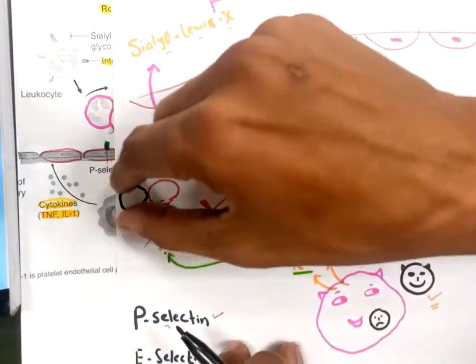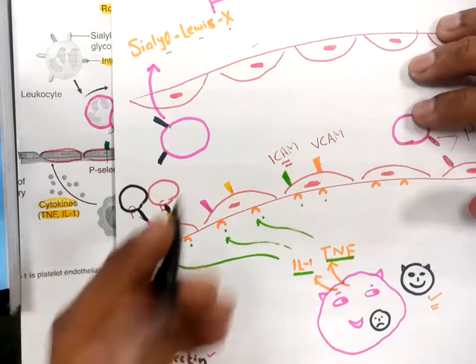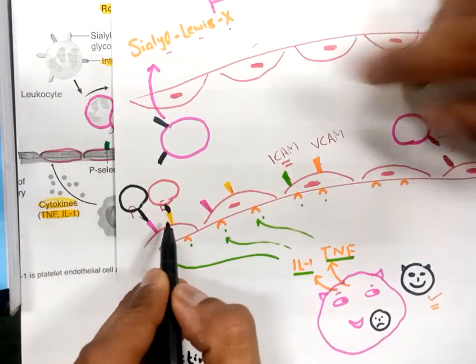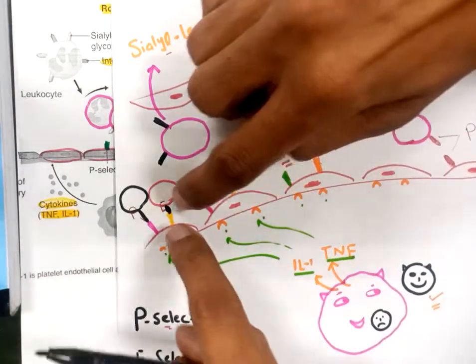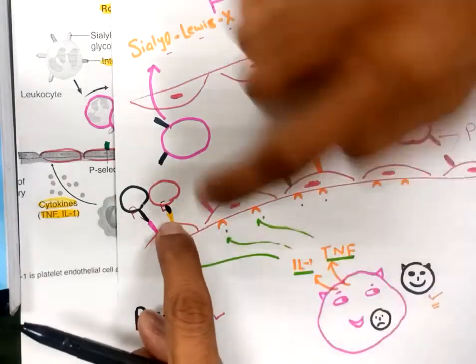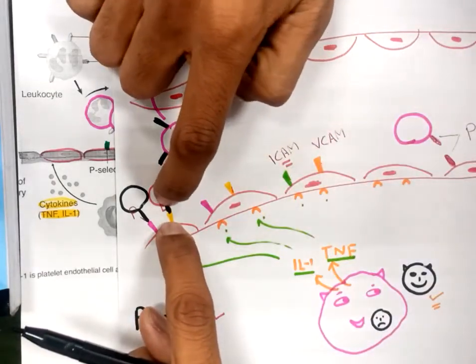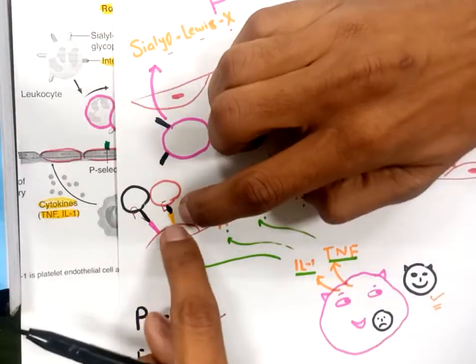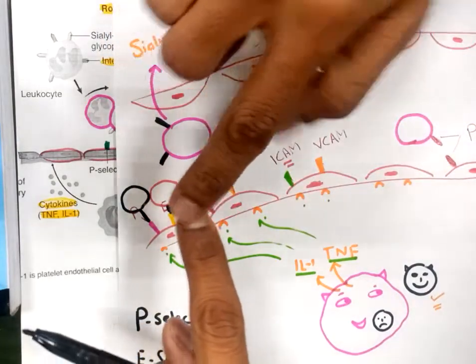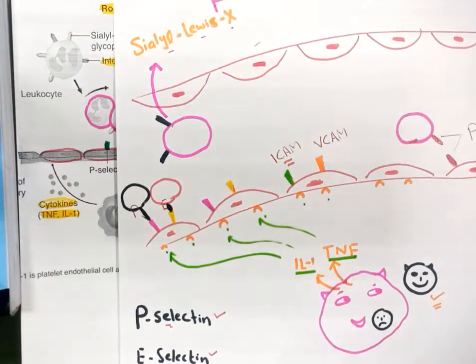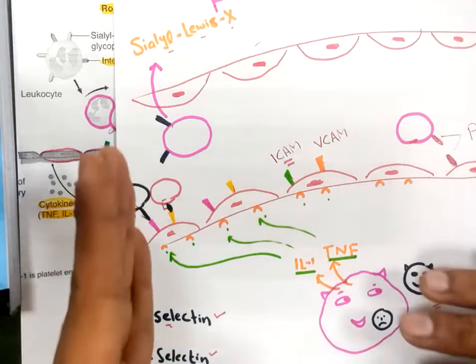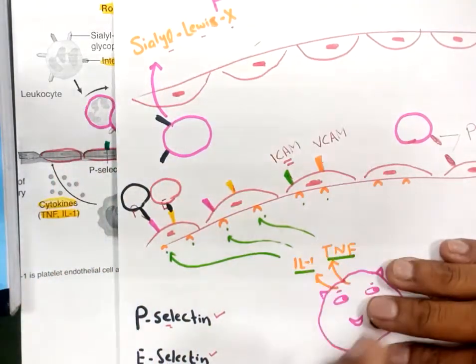Now blood cells are traveling at the margin, and right after the expression of these molecules, there will be interaction between these proteins and Sialyl-Lewis X protein, SLX, and P-selectin and L-selectin. There will be interaction. Now what will this interaction do? It will slow down the speed of the white blood cell moving.